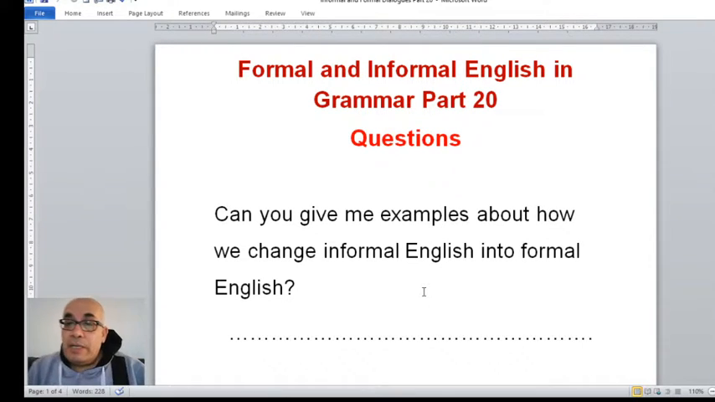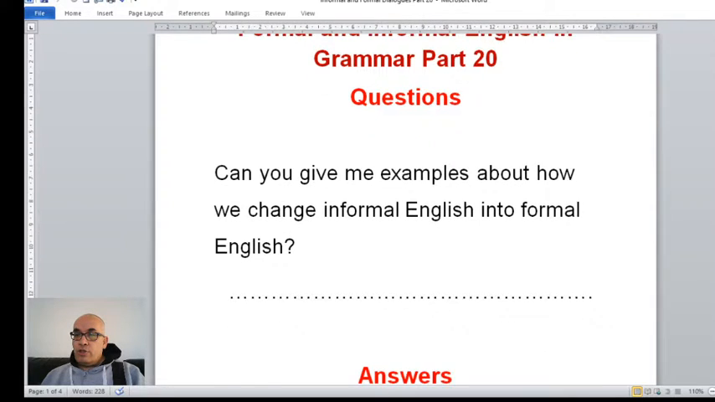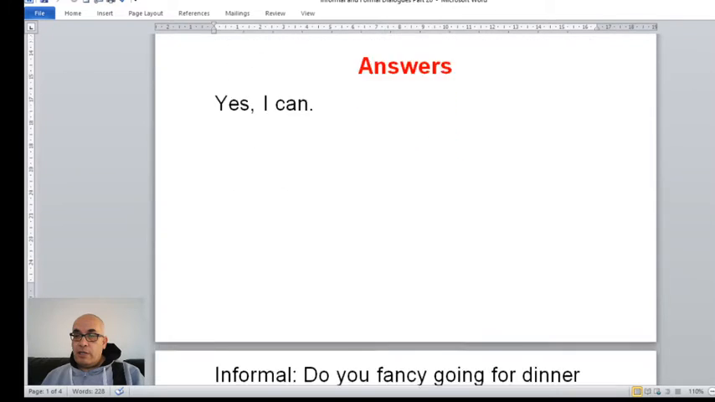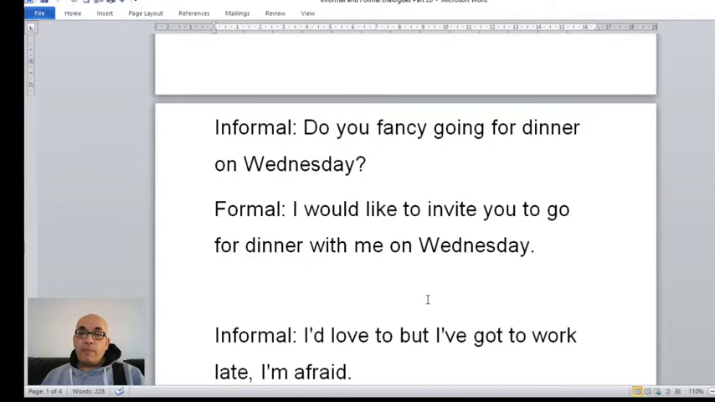Hello everyone. Our lesson today is on formal and informal English in grammar, and this is part 20. I'm going to show you different examples of formal and informal English. So let's look at the examples.